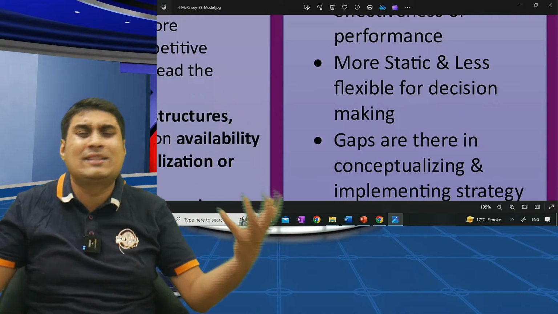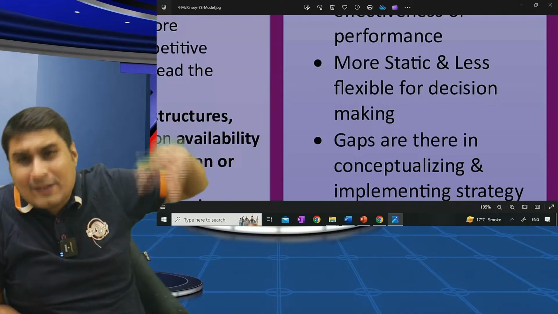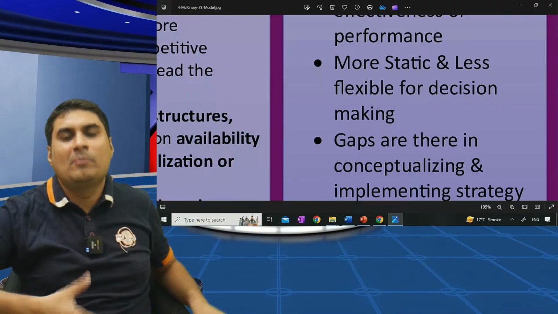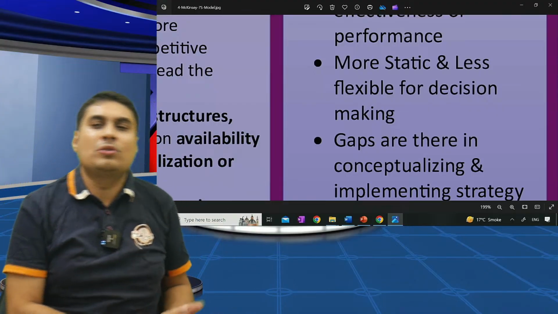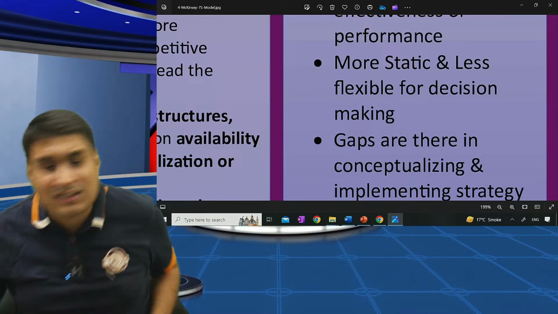In real life you cannot point out an exact correlation, and there are a lot of gaps in conceptualizing and implementing. You make a brilliant plan, but it is hard to implement it. Are you clear? So it's very good on paper, but very difficult in implementing. These are some bad things about McKinsey.